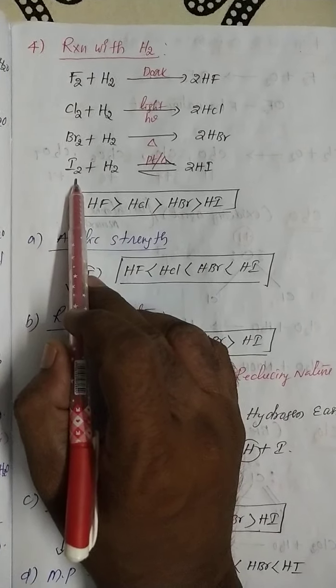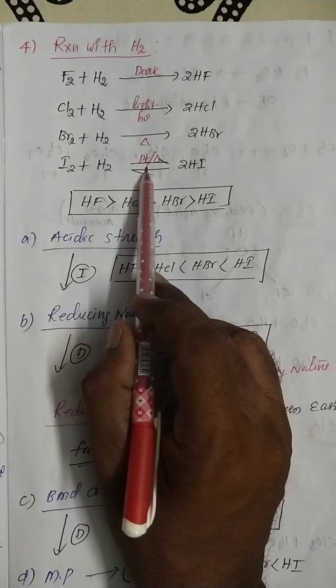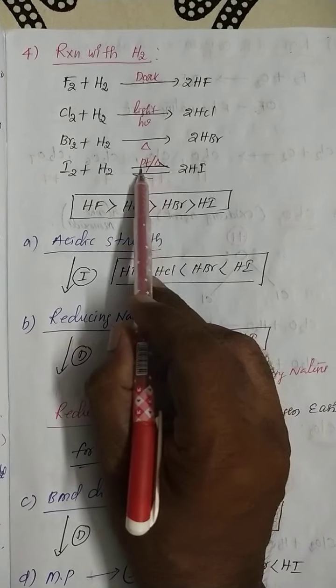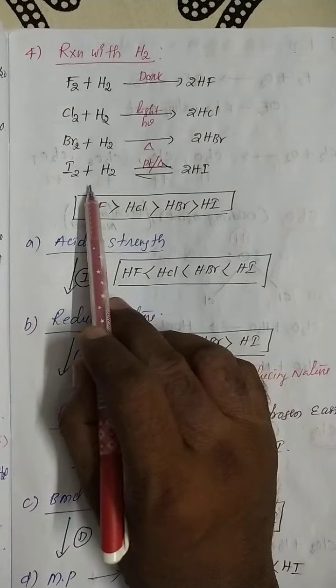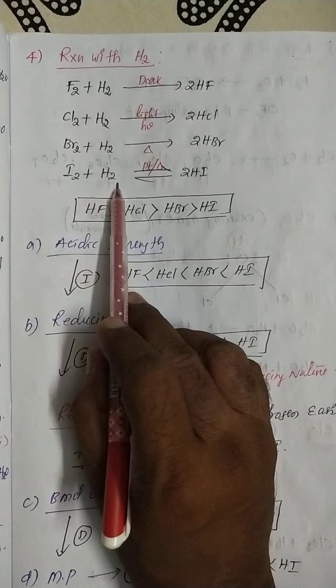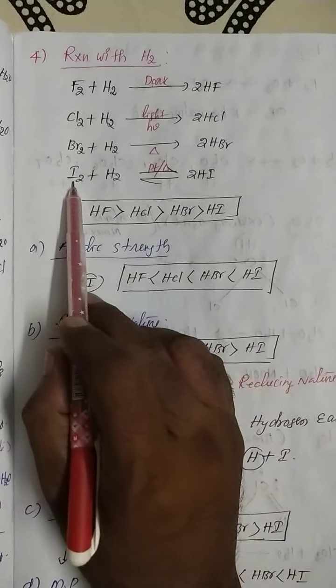And iodine reacts with hydrogen in the presence of a catalyst or temperature, both required, to form 2HI. It's a reversible reaction, because when iodine reacts with hydrogen and converts into 2HI, it again reverses.